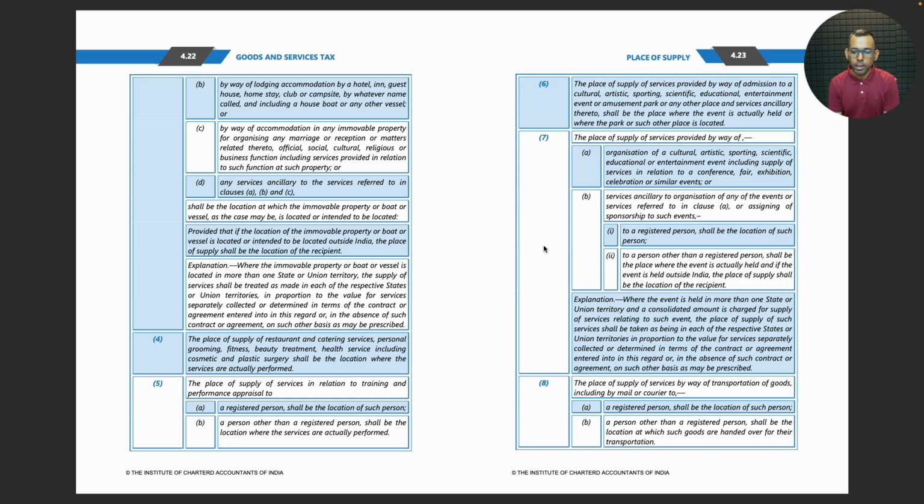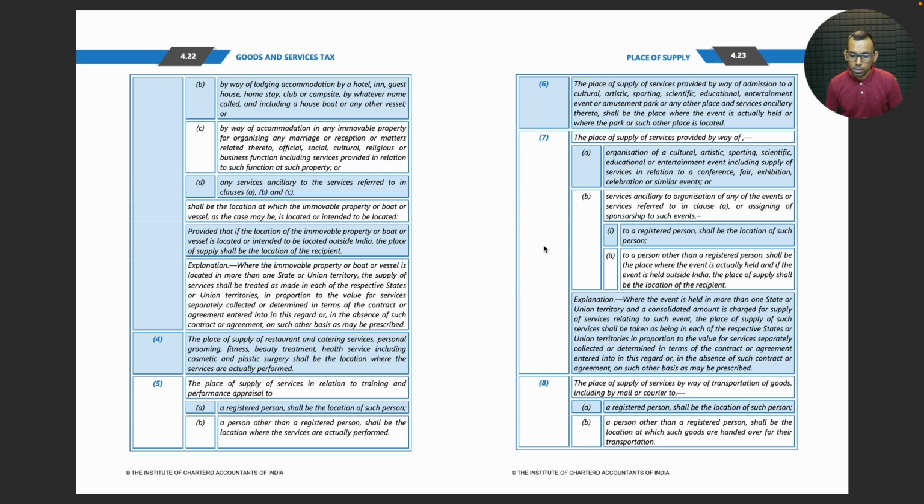Explanation: where the event is held in more than one state or union territory and a consolidated amount is charged for supply of services relating to such event, the place of supply of such services shall be taken as being in each of the respective states or union territories in proportion to the value of services separately collected or determined in terms of the contract or agreement entered into in this regard, or in the absence of such contract or agreement, on such other basis as may be prescribed.